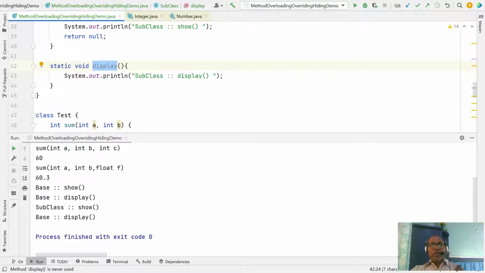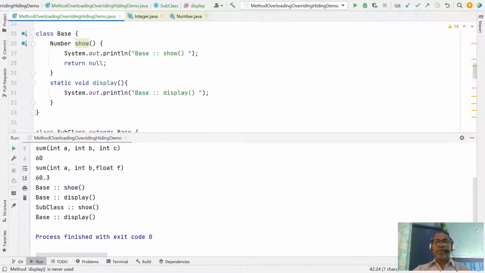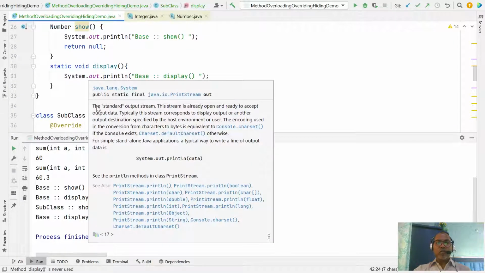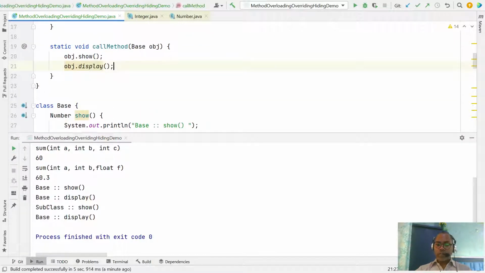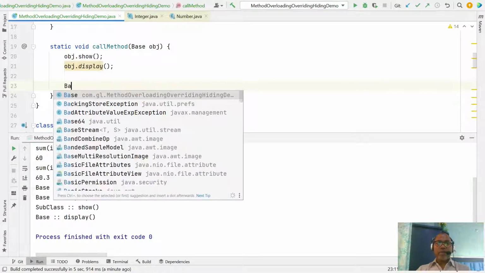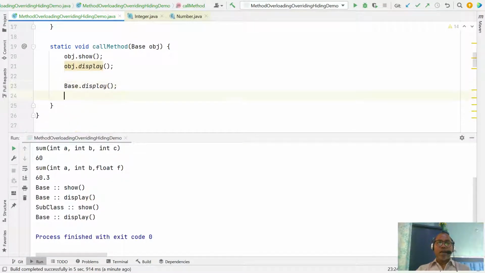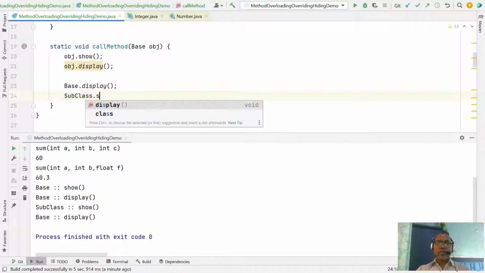Please note, a static method should always be invoked from its class name. If you want to invoke the subclass static method, instead of writing the object, the general recommendation is to write the base class dot display, or your subclass dot display.